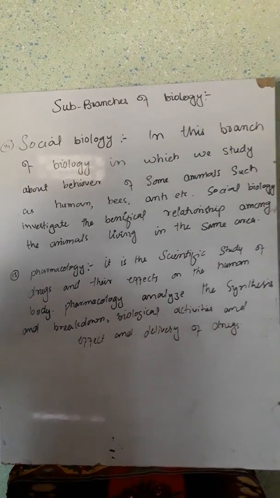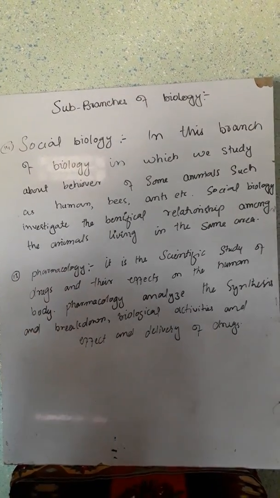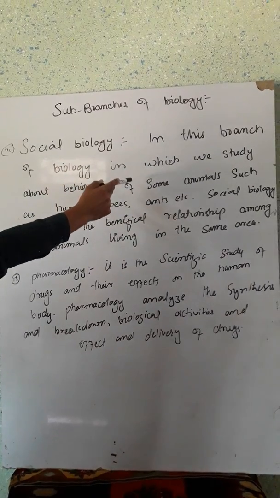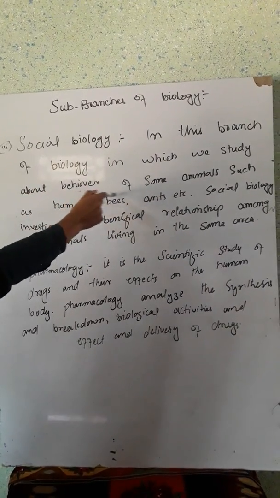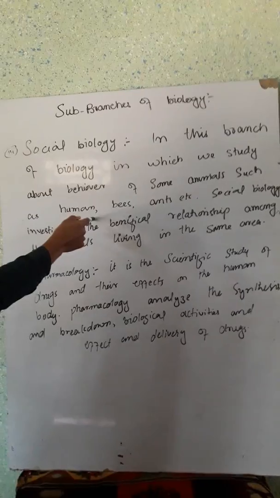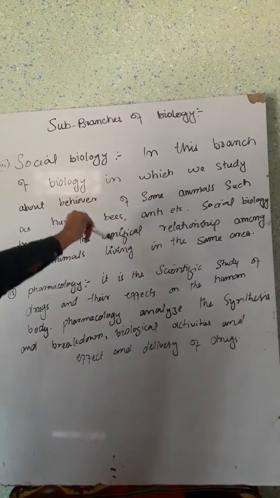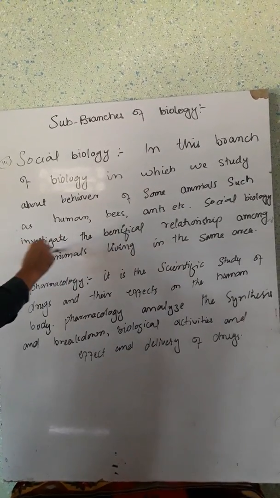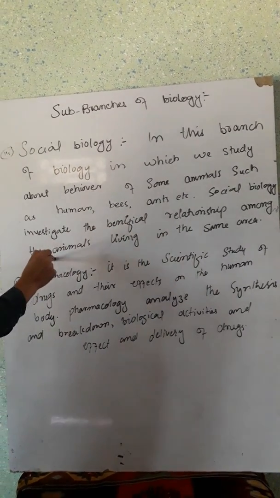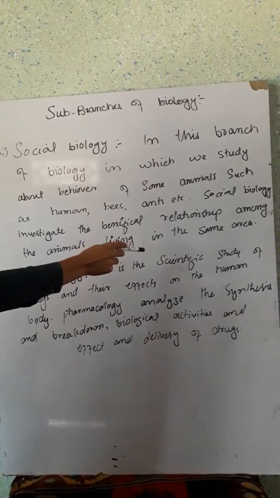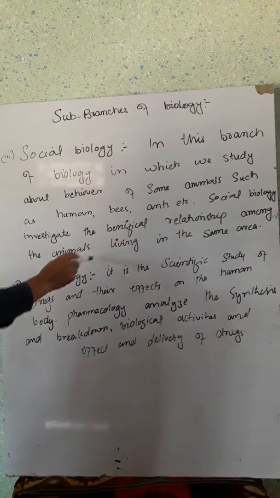The second last sub-branch of biology is social biology. In this branch of biology, we study the behavior of some animals such as human beings, bees, ants, etc. Entomologists also study in this branch of biology. Social biology investigates the beneficial relationships among animals living in the same area, like community and population.